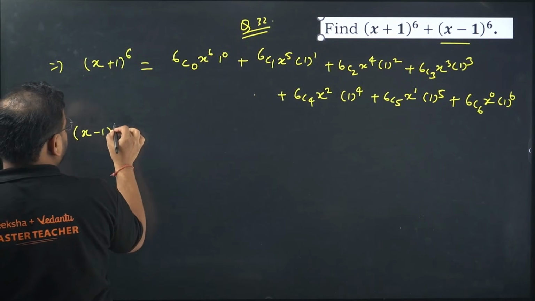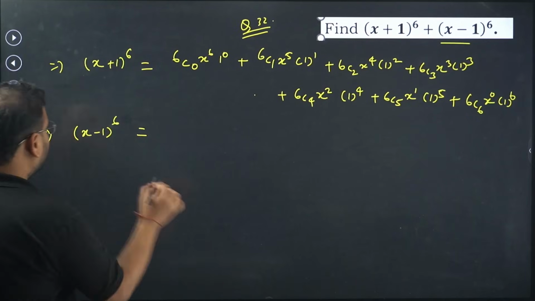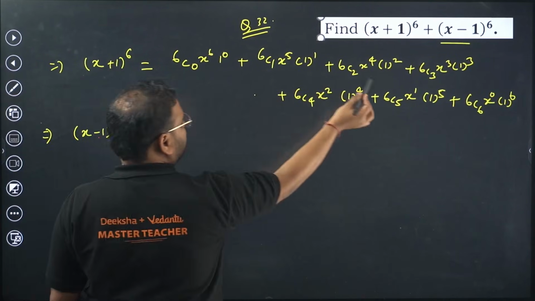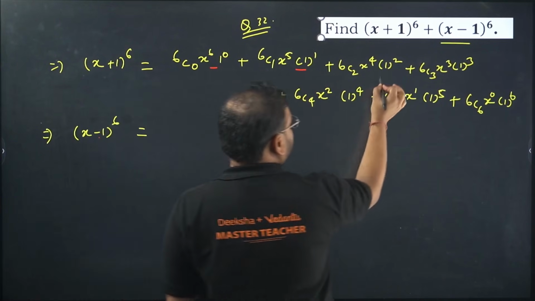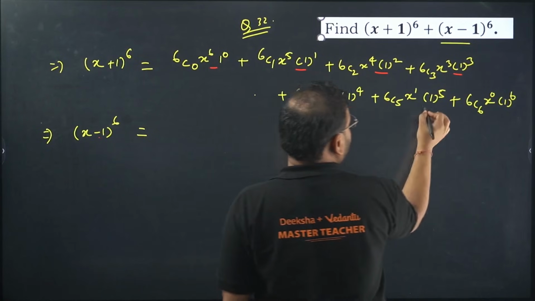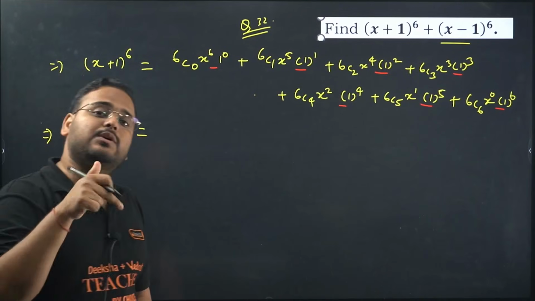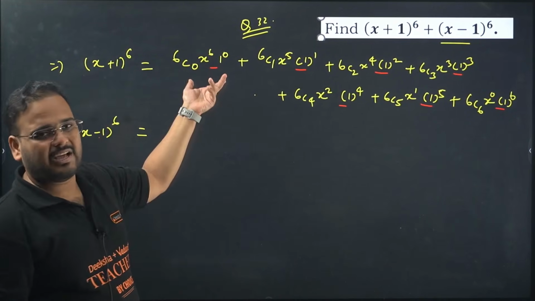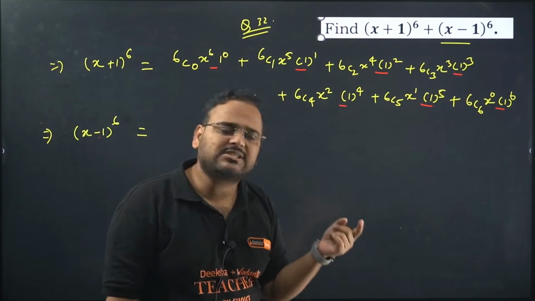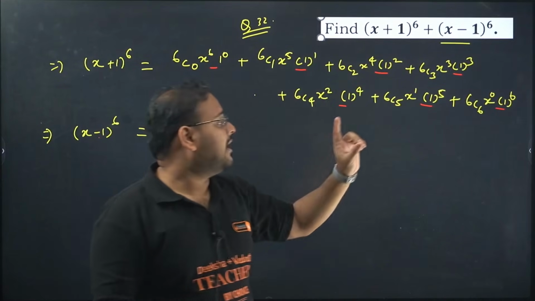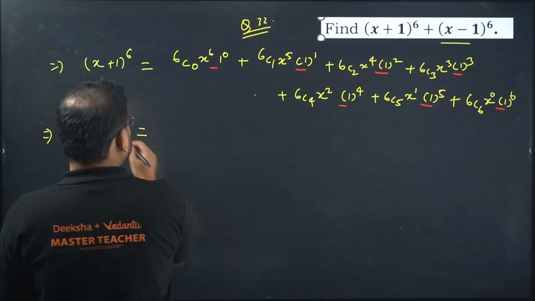When you do (x minus 1) power 6, what will happen? Check here. When the 1 was positive, I wrote positive. Just change the sign to negative. Here you'll have a minus sign on each alternate term. Whenever the power of minus 1 is even, 0 anyway makes it 0, so that is not necessary, but minus 1 power 2 will be positive 1, minus 1 power 4 will be positive 1, and minus 1 power 6 will be positive 1. Apart from that, all the odd powers will make it negative. So what will this expansion become?